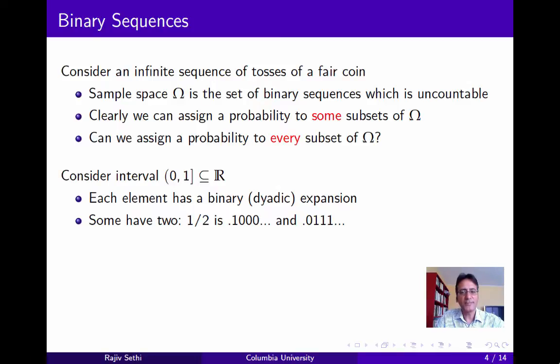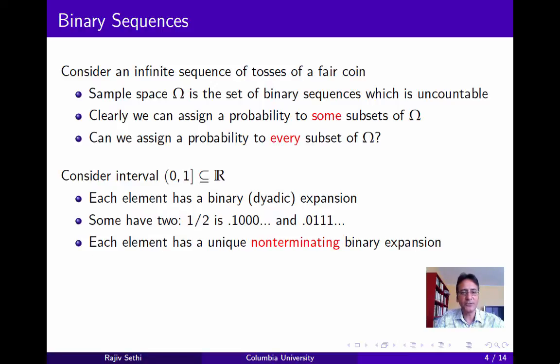Now the first kind of expansion we'll call a terminating expansion because it has a finite number of 1s, and we could drop every subsequent term without changing the value of this number. And the second type of expansion we'll call a non-terminating expansion. It has an infinite sequence of 1s. And I think you can see that every element in this unit interval has a unique non-terminating binary expansion. So the set of binary sequences and the interval 0, 1 are very closely connected. If we neglect the terminating expansions, then the sets are in fact equivalent.